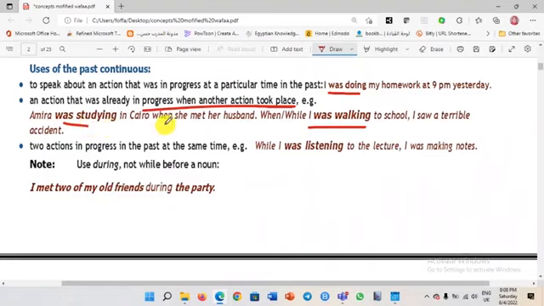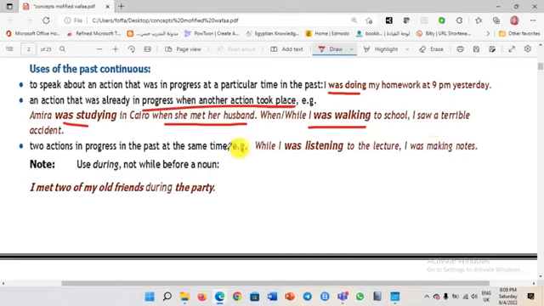She met her husband. So this is the other action that took place. And while I was walking to school, what happened? I saw a terrible accident. So to express an action that was in progress when another action took place, we use the past continuous. Okay, what else can we use the past continuous for?